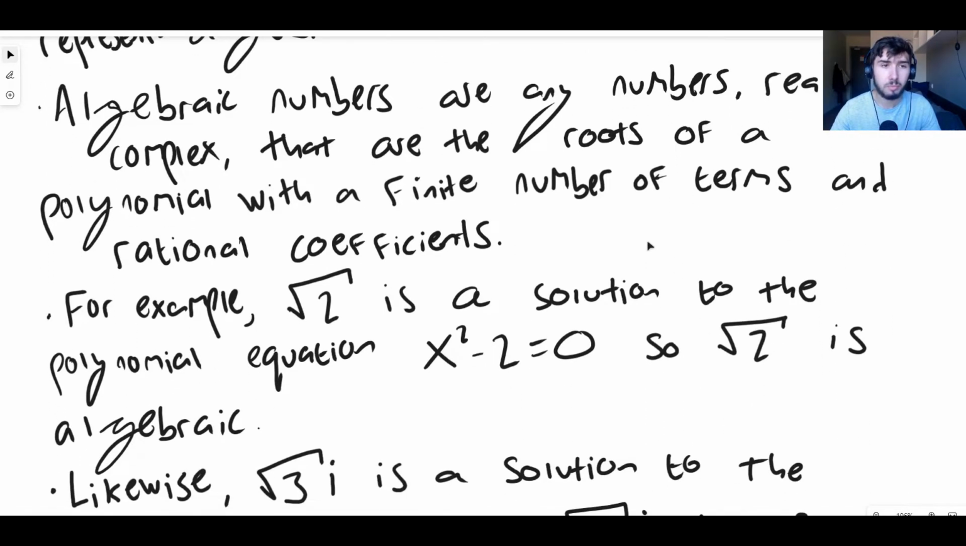So, algebraic numbers, this is the definition, are any number. They can be real or complex. That basically just means complex, but I've written real or complex.